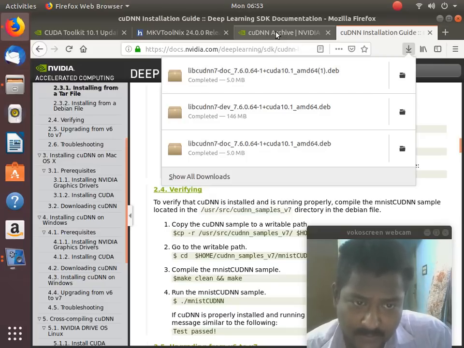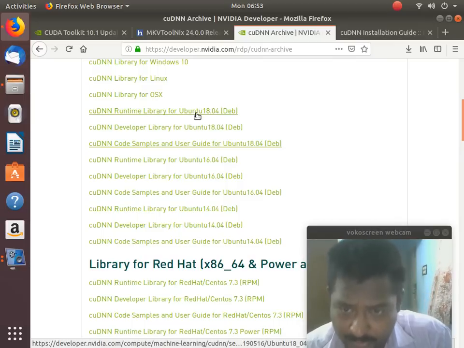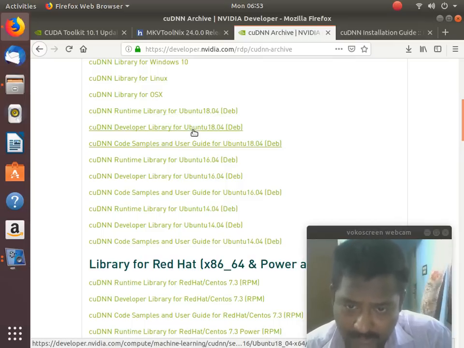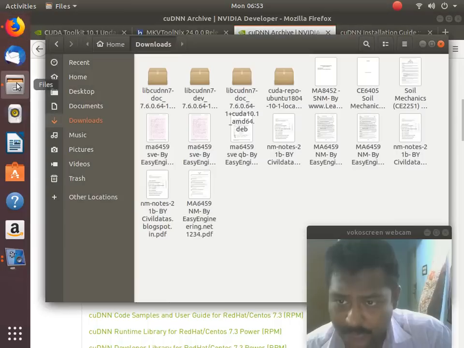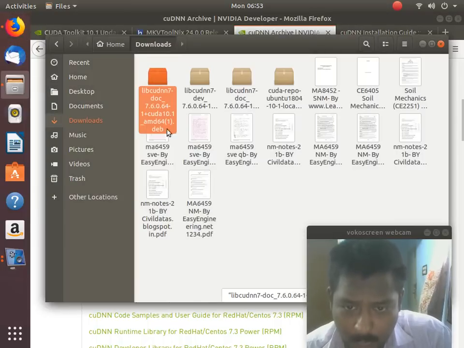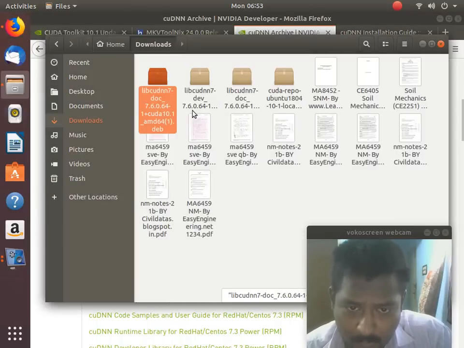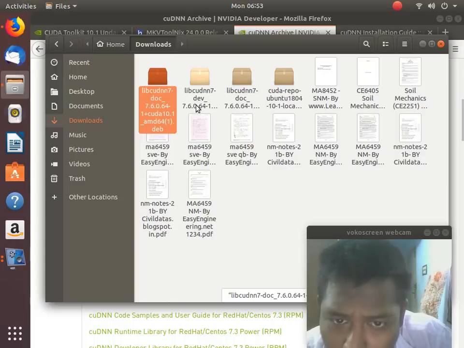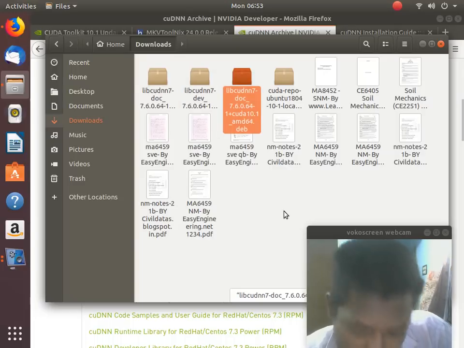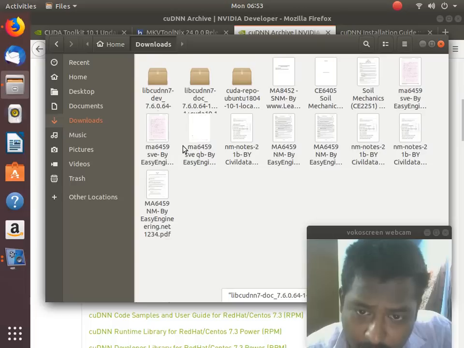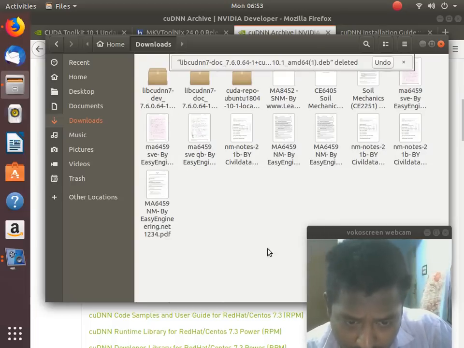The first one would be this runtime library, development library, and code samples. So we have to go here. I think we have done it two times. So the doc is supposed to be two times. So let's delete one and open the terminal from here.